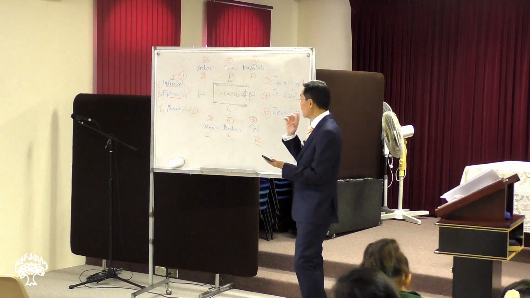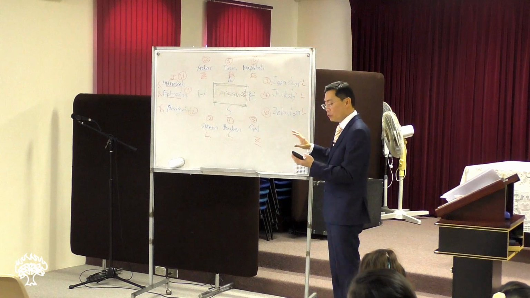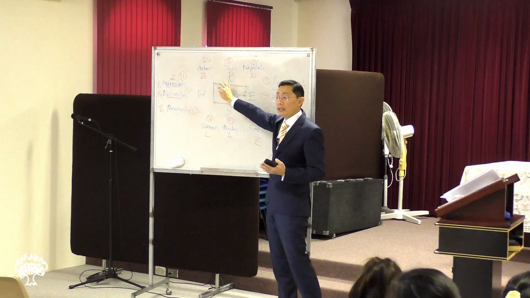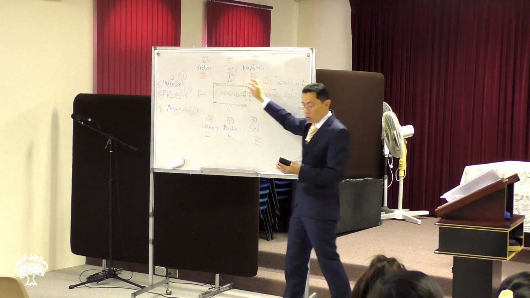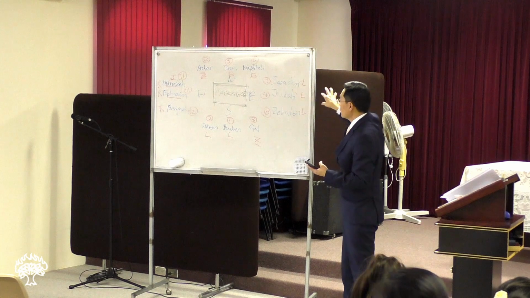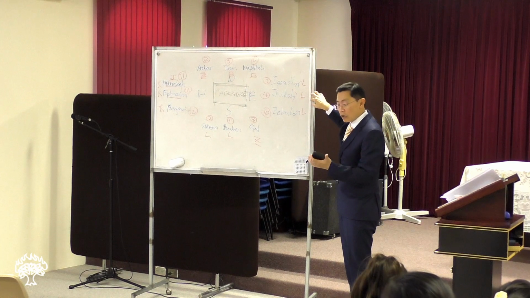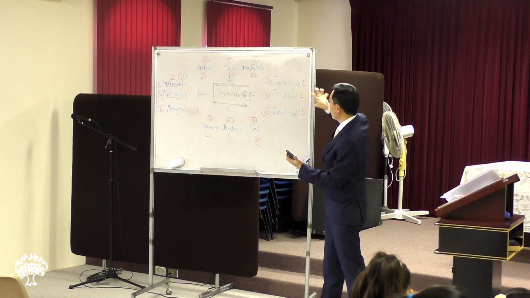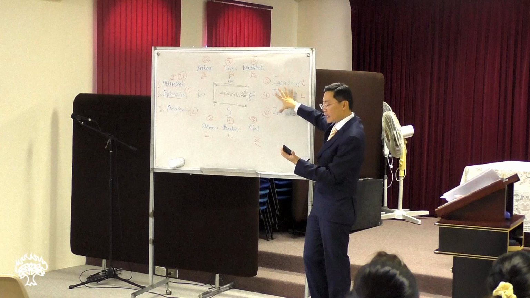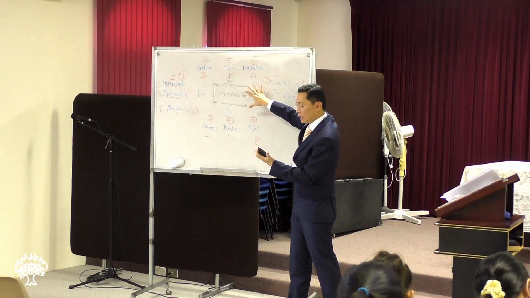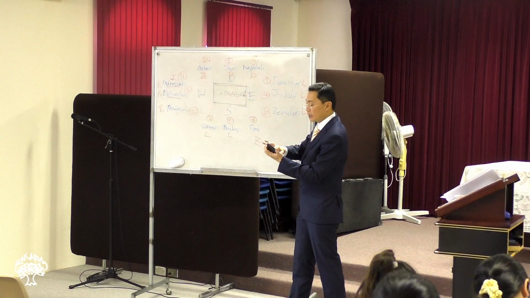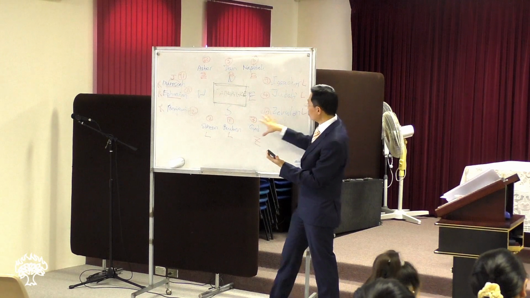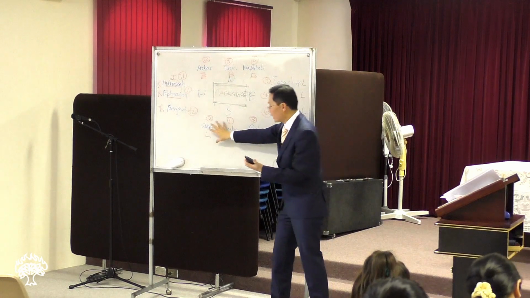So let me correct myself. When they move, what will happen is the ark. You remember the ark? In the tabernacle, there's the ark. The ark will move in front here. So if they're moving this way, the ark will be here. The ark will move first. Then Judah, Issachar, and Zebulun, so this group will follow the ark. Then after the ark, the Levites will be carrying the tabernacle material. Then it will be followed by this group. So east go, then the Levites, then this group will follow.